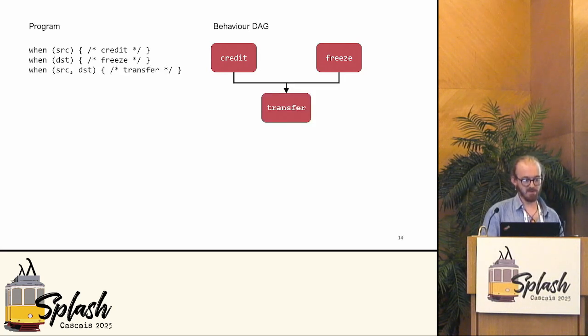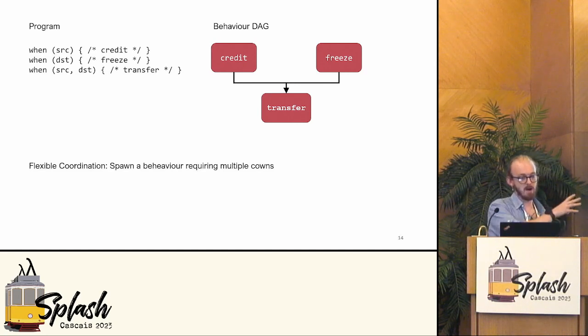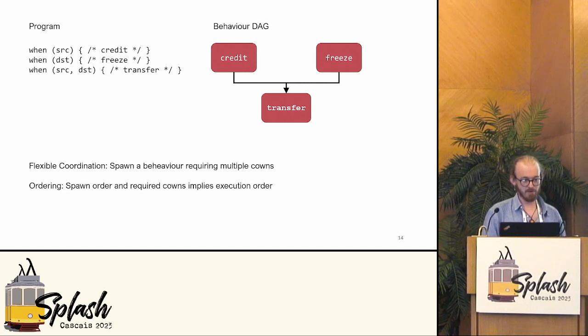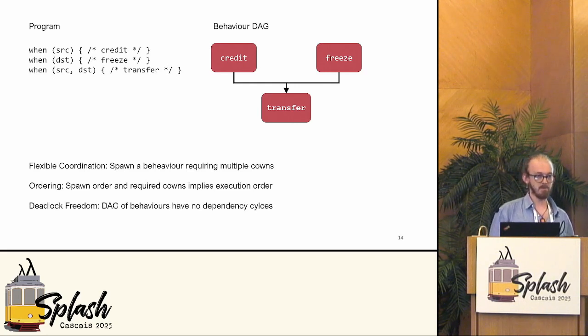We spawn the transfer, and so here we have the flexible coordination. We're spawning over the 2 cones, and we can enter the DAG. We have ordering. The credit uses the same cone as the transfer. The freeze uses the same cone as the transfer. We're going to execute this DAG from top to bottom, so we're going to get that credit and freeze happen before transfer. And we have deadlock freedom. We're building a DAG of operations, so we can't enter a cycle that ends us in no progress.